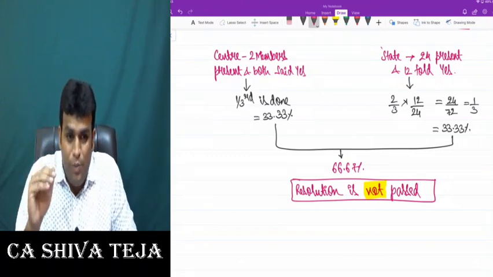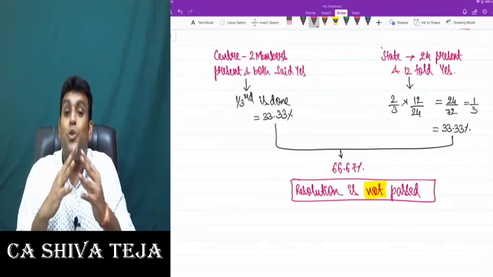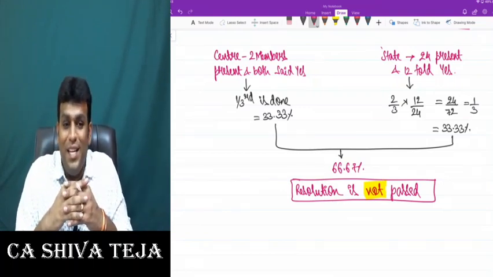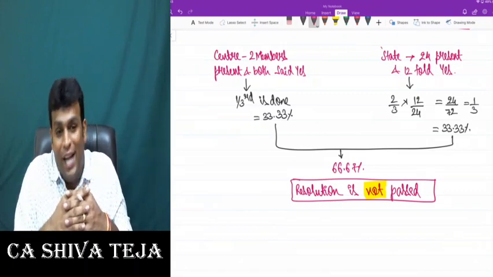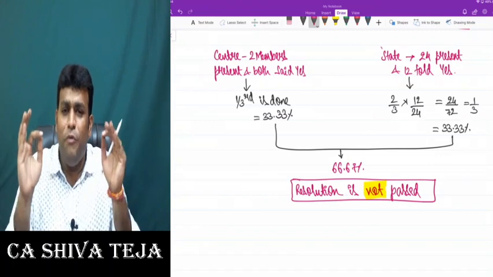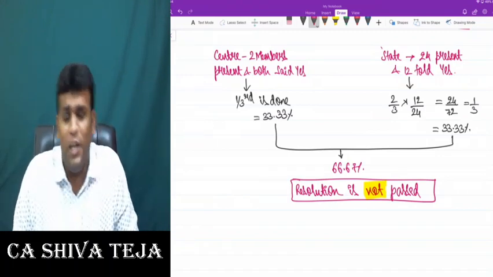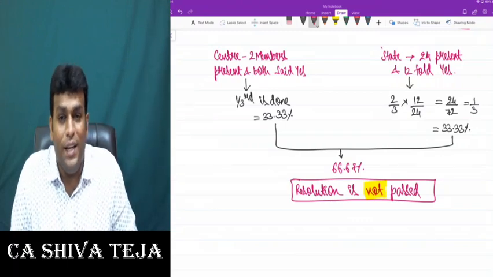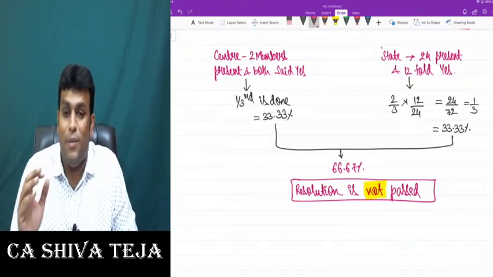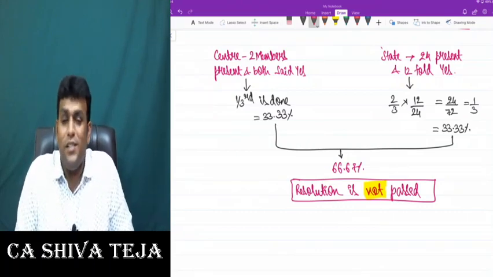If any resolution has to be passed, then center and state together should join the hands. Only then resolution will be passed. Very, very important concept dealt by one wonderful article called Article 279A, which deals with the concept of GST Council. Getting clarity, friends?